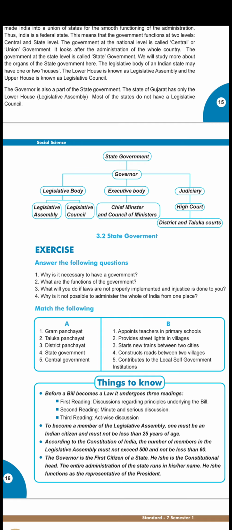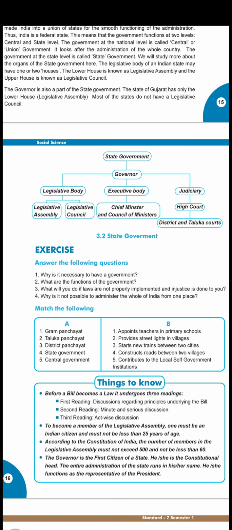To become a member of the legislative assembly, the first rule is you should be an Indian citizen and you should not be less than 25 years of age. Children, this is not for voting, this is for standing as a candidate. If you want to become an MLA, your age should be 25 years or more, not less, and you should be an Indian citizen.